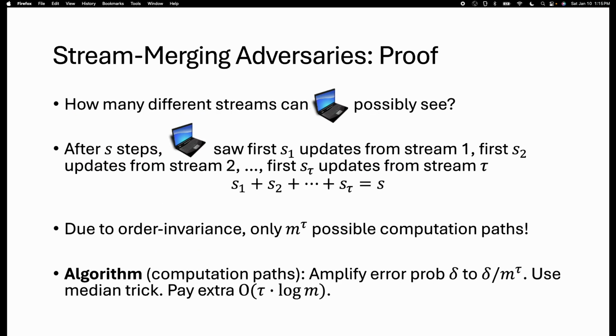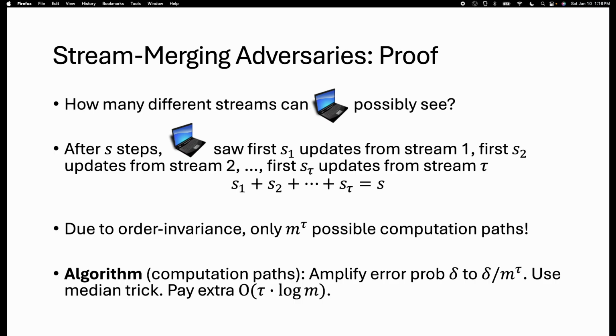And the main idea is that, well, if the streaming algorithm is order invariant, then the only thing that matters is how many times the adversary has picked from stream 1 or how many times it has picked from stream 2 and so on. A simple combinatorial argument shows that there's only m to the tau different states that the order invariant streaming algorithm can be in.